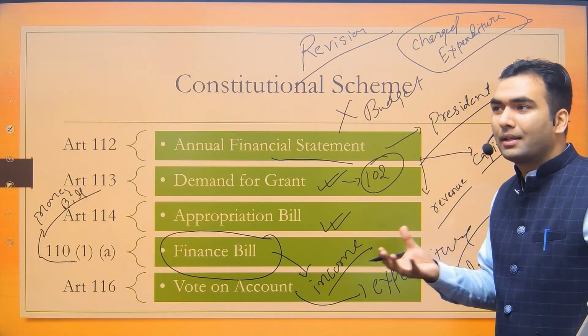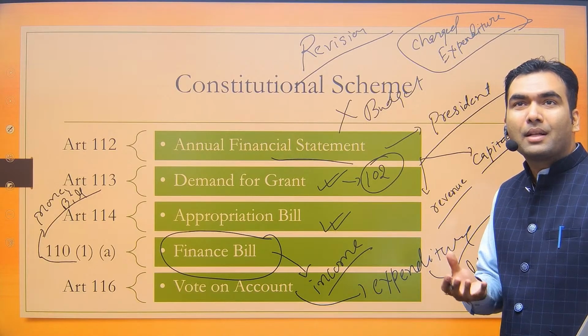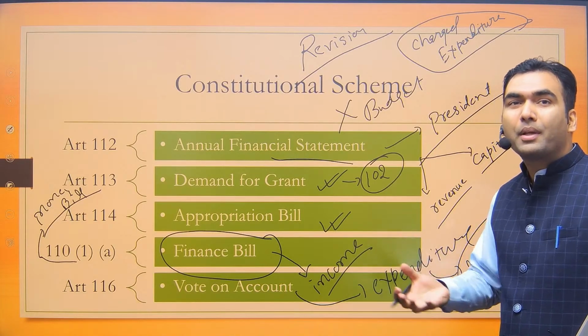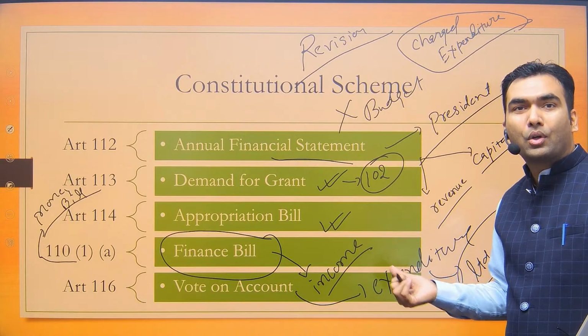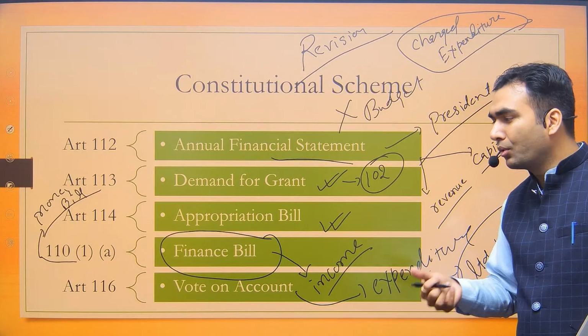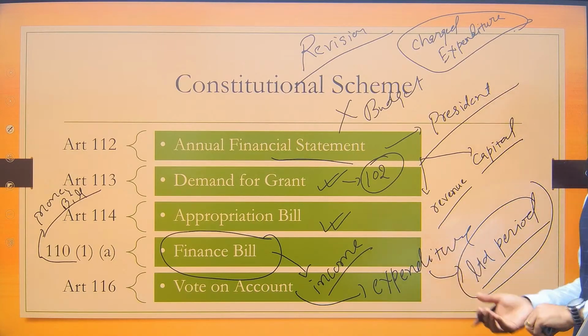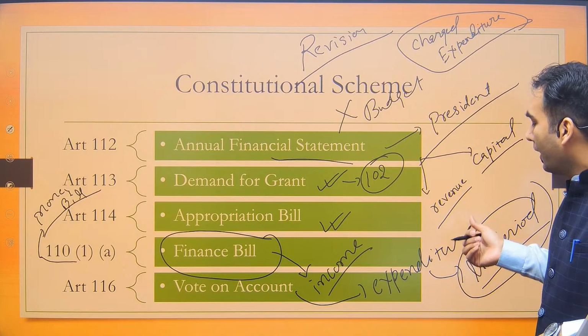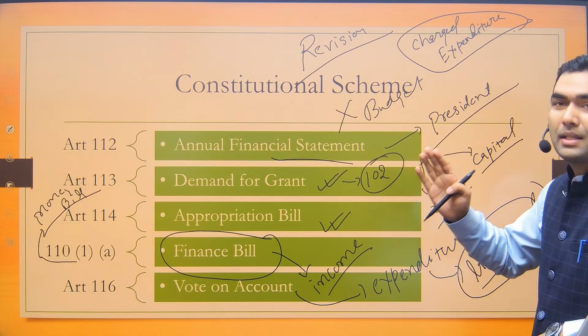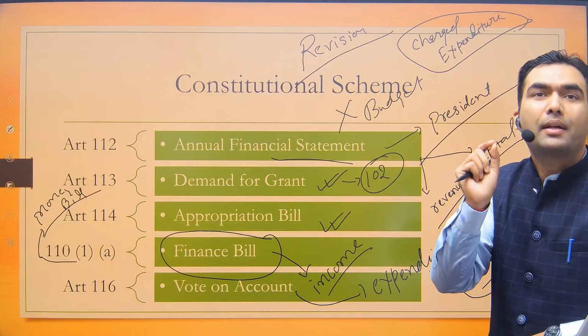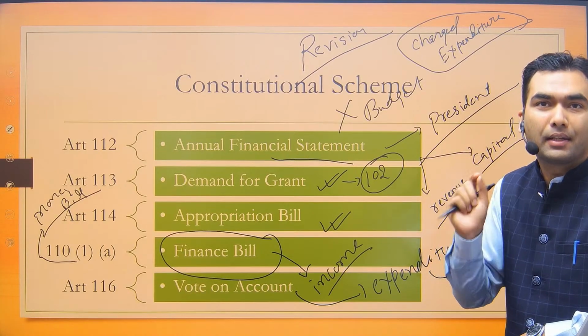Then vote on account is only for a limited period, say 2 months or 4 months. In fact, in her speech, Nirmala Sitharaman did not make it clear for how many months she is asking for vote on account. It would be known, maybe in detail reading it would be available. Whereas interim budget as such has all the data for the whole financial year.